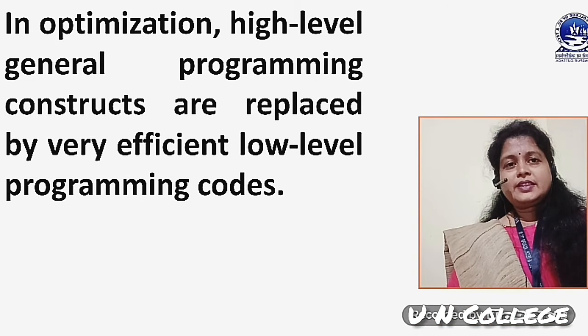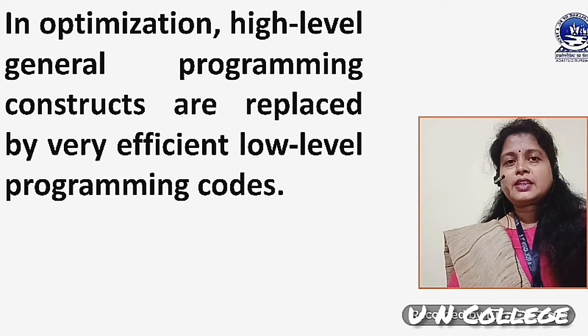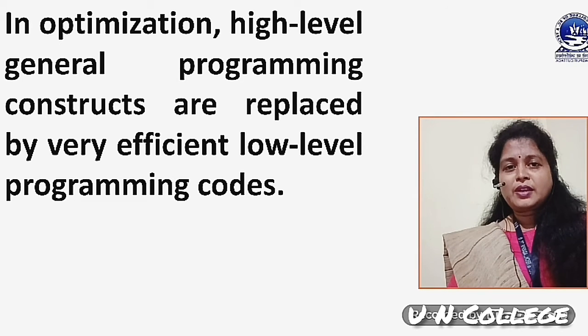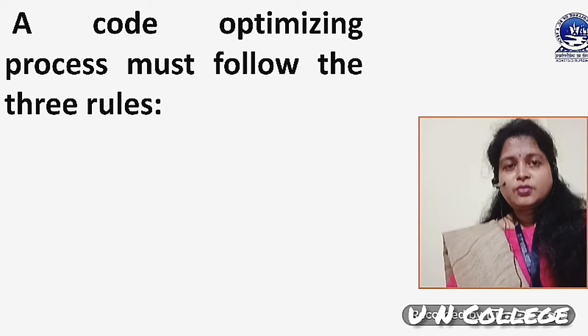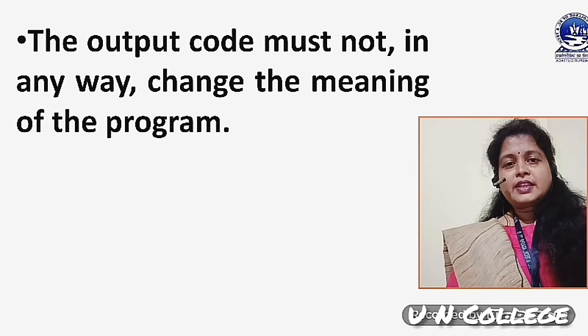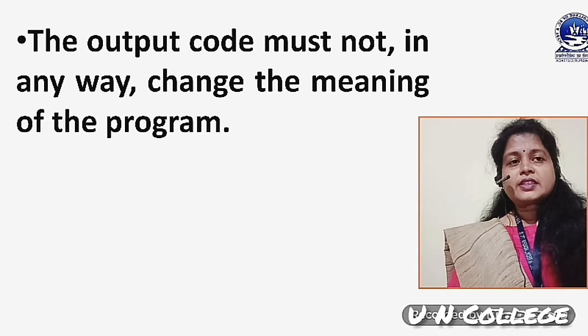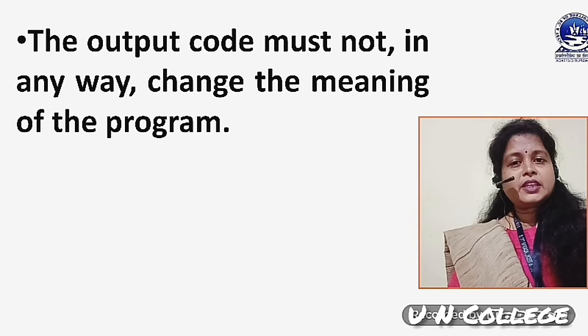Let's start. In optimization, high-level general programming constructs are replaced by very efficient low-level programming code. We know the meaning of high-level and low-level programming code. A code optimizing process must follow some principles. The first one is that the output code must not in any way change the meaning of the program. What is the meaning of this?